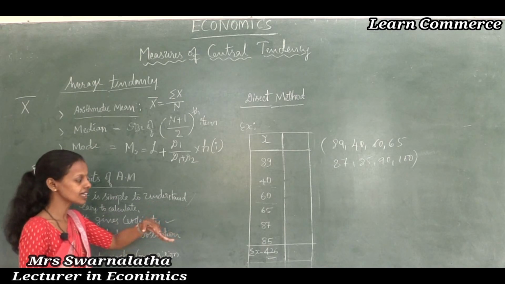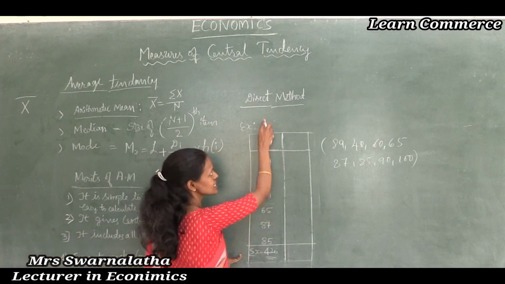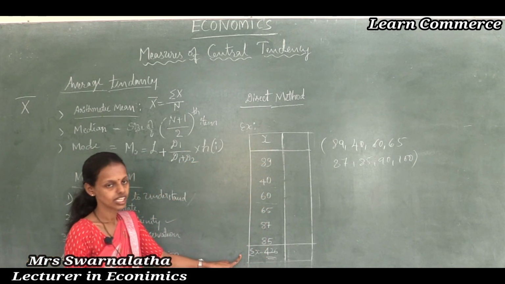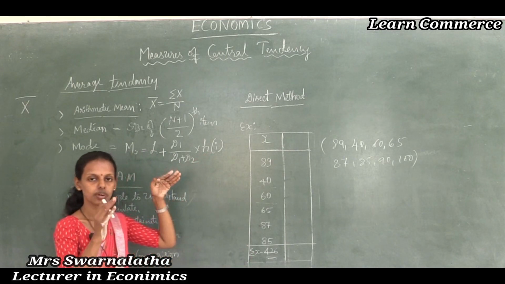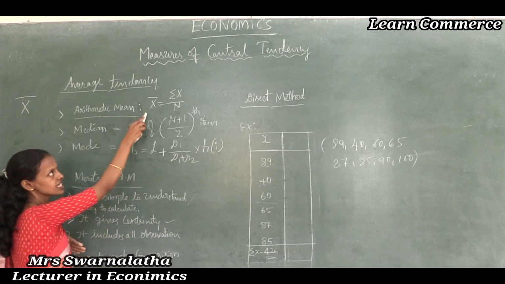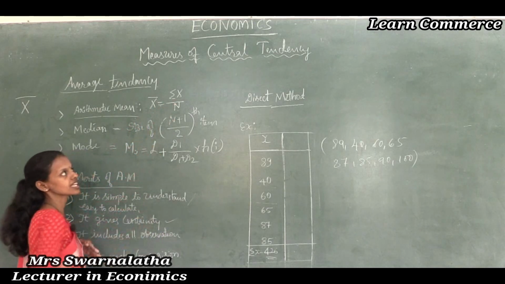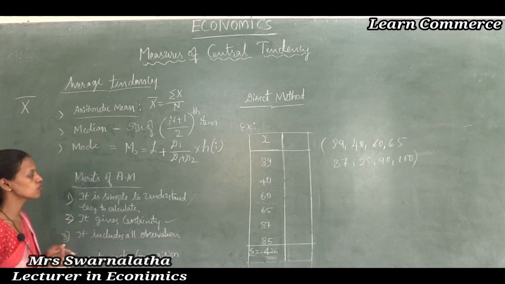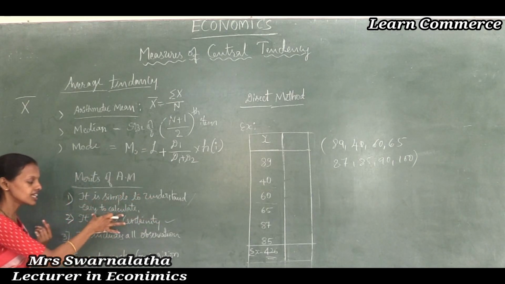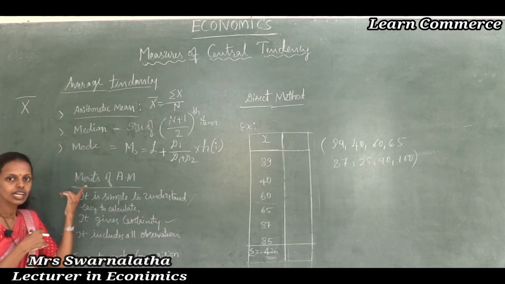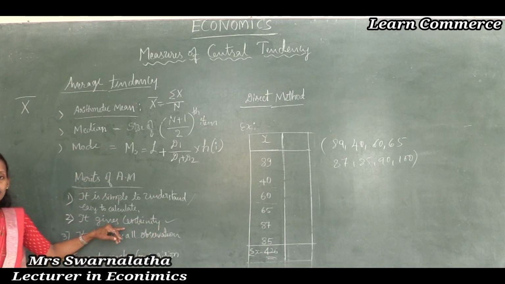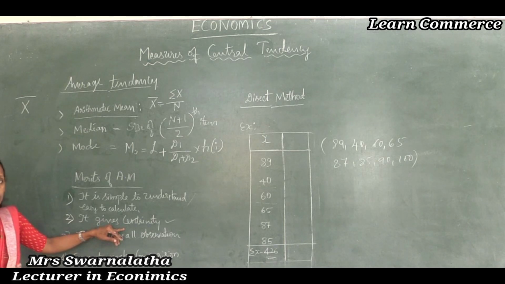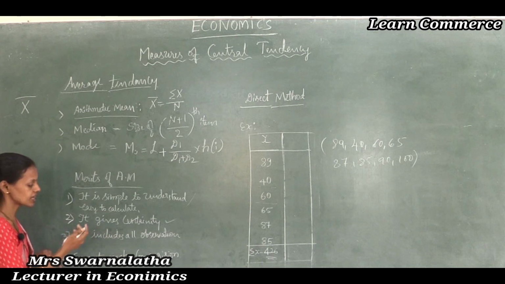After dividing this, for example, here is the direct method, with an example given. It is easy to calculate by using the sum of all observations divided by the total number of observations, that is x bar is equal to summation x by n. By using this formula, it is easy to understand, easy to calculate, simple, easy to analyze, and it gives certainty. Certainty means it gives certain values to the distribution, final results in a particular manner.